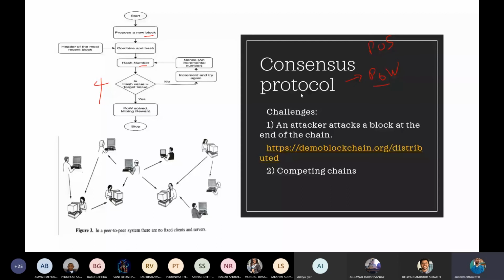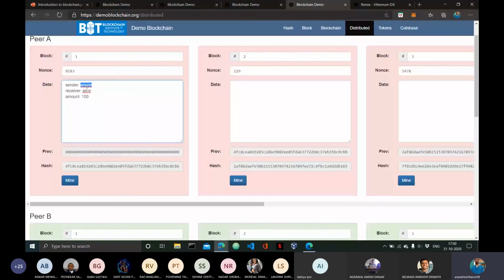Now there are two challenges in specific. So these two challenges are when an attacker attacks a block at the end of the blockchain. So let me just show you how this actually works. Imagine that this has not happened.